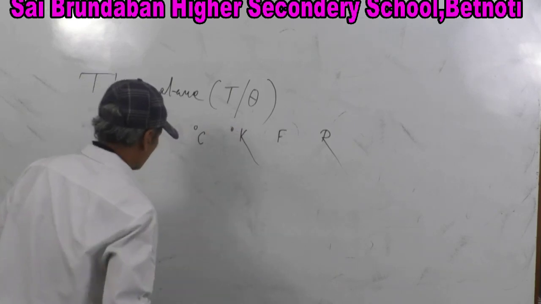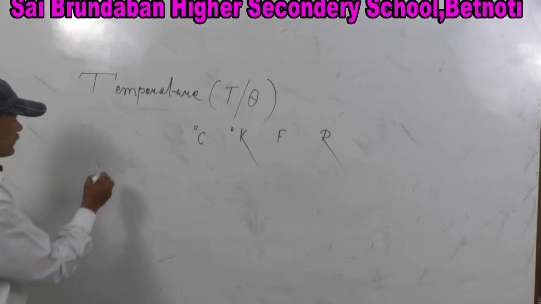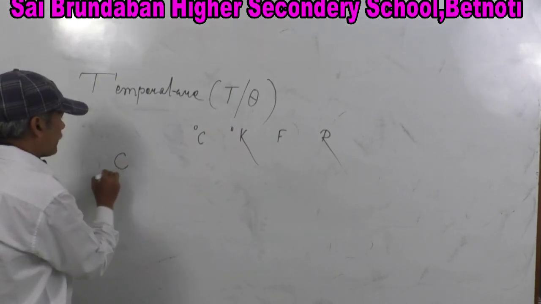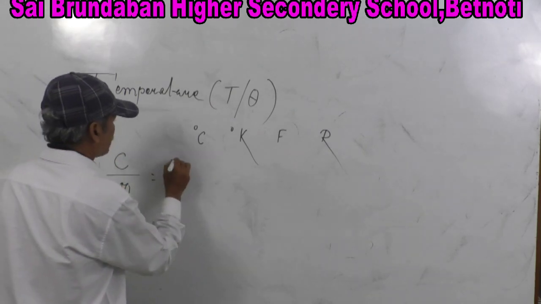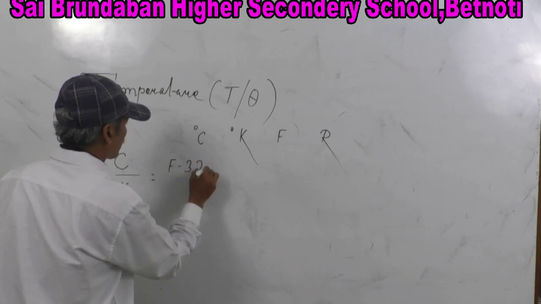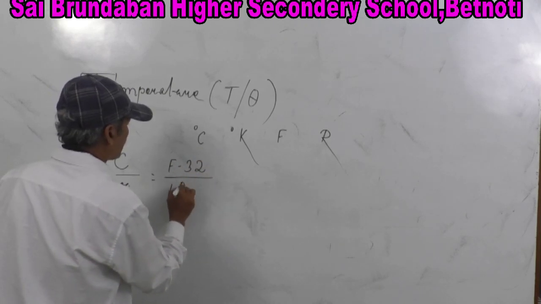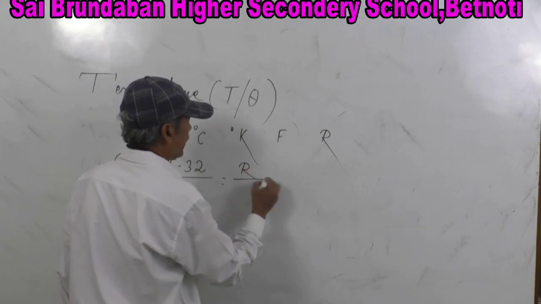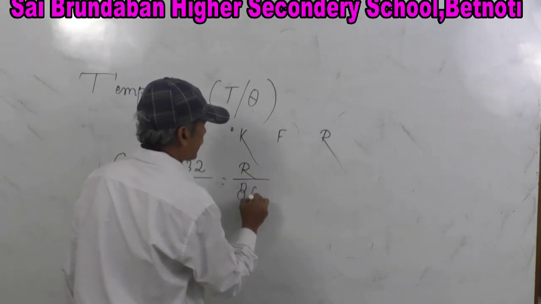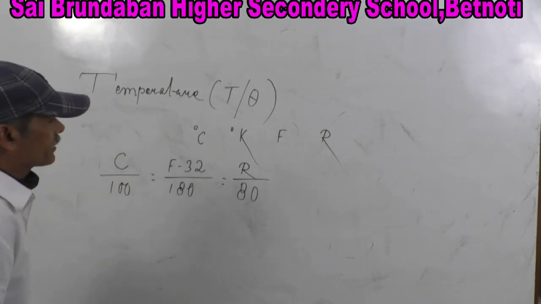Okay. C by 100 is equal to F minus 32 by 180, is equal to R by 80. This is the scale. You have to remember it.